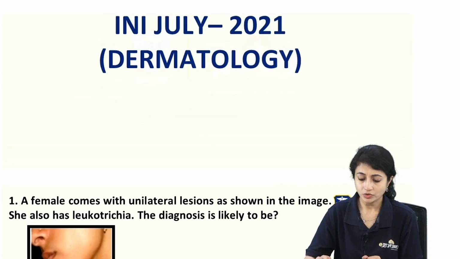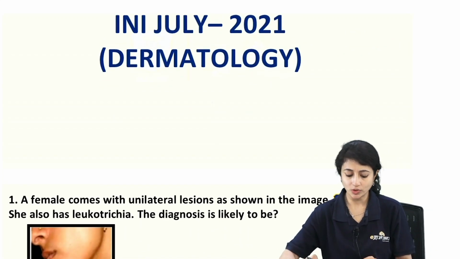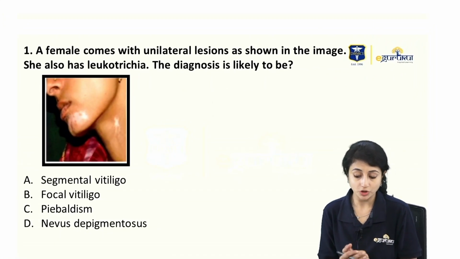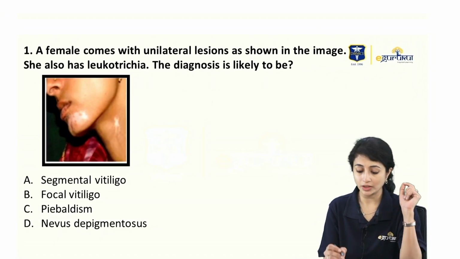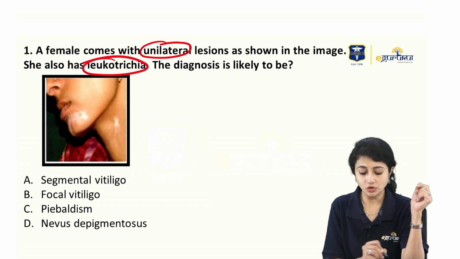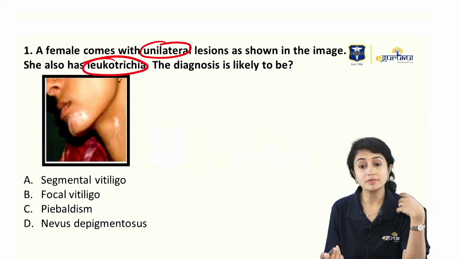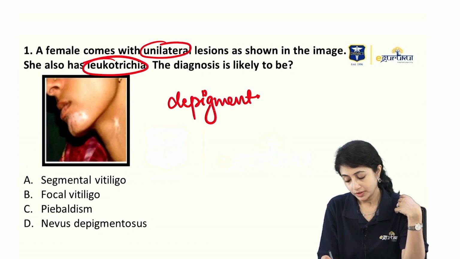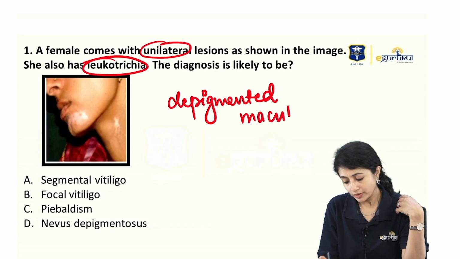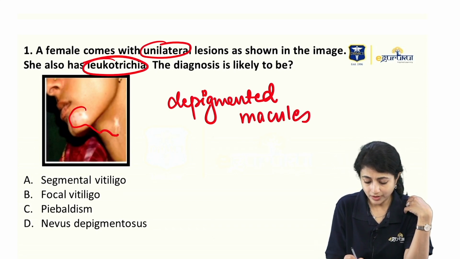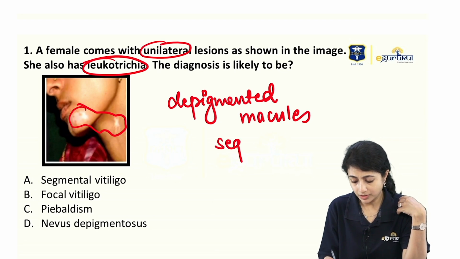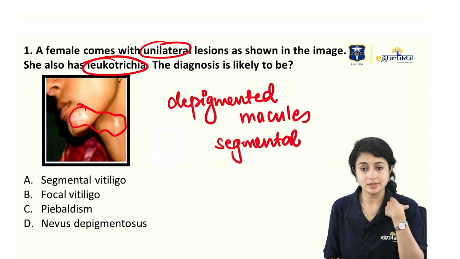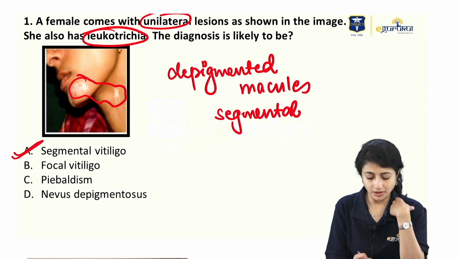Alright. So, that brings us to the INI July 2021. Here, the first question was, a female comes with unilateral lesions as shown in the image. She also has leukotrichia. I have unilateral lesions, I have leukotrichia, and what are we seeing? We are seeing depigmented macules, present in a segmental distribution, and there is associated leukotrichia. What is it? It is definitely segmental vitiligo.